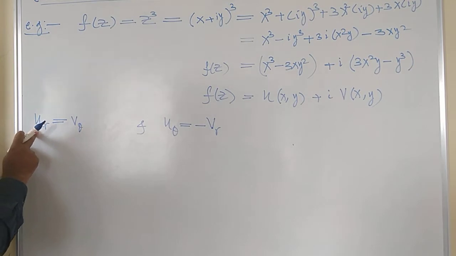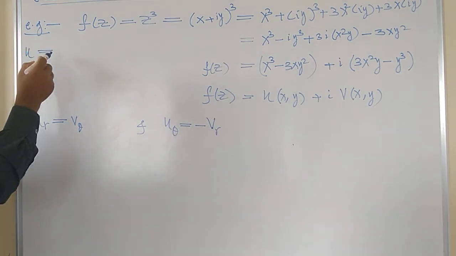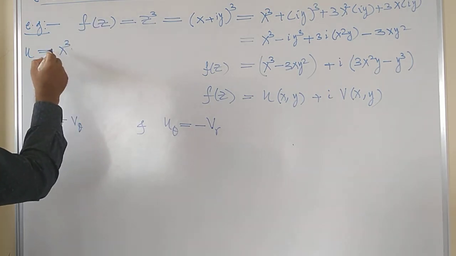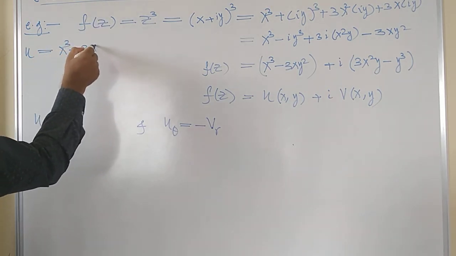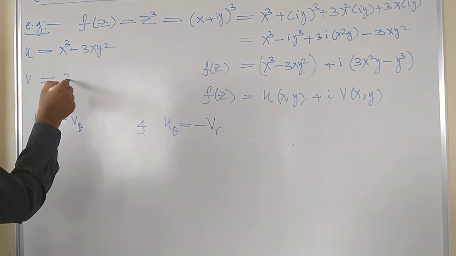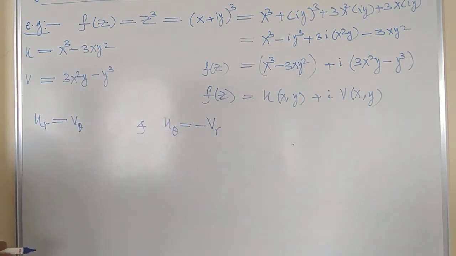Now what is u_r? It is the partial derivative of u with respect to r. Now what is your u? Let me write u here again. So u is equal to x cube minus 3xy square. And what is your v? Your v is equal to 3x square y minus y cube.